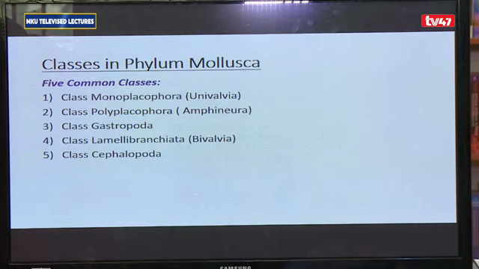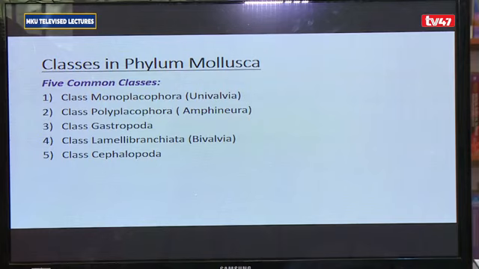This phylum has 5 common classes based on the structure of the shell and also the tentacles that they have. So I've got class Monoplacophora, also referred to as univalvia, class Polyplacophora, also referred to as Amphineura, class Gastropoda, class Lamellibranchiata, also called bivalvia, and the class Cephalopoda.